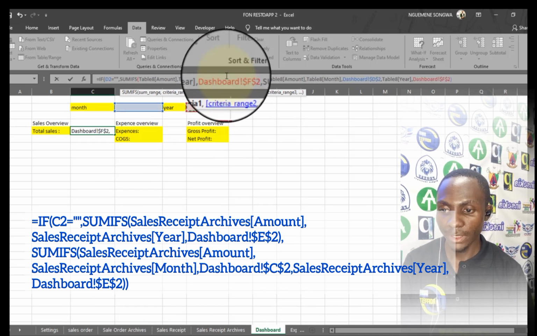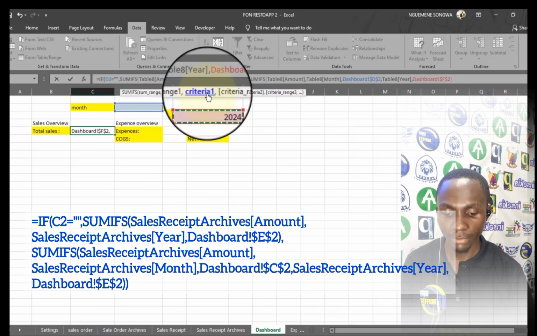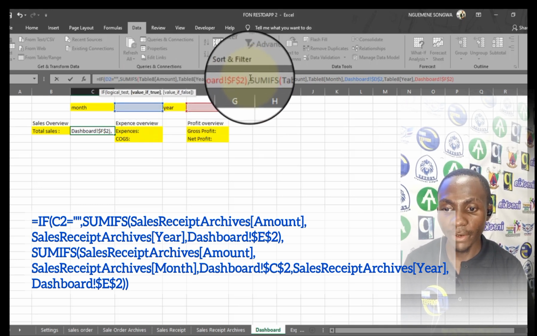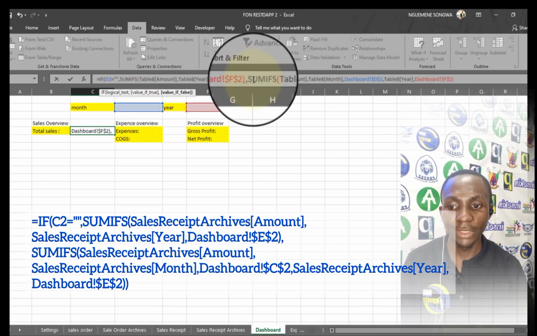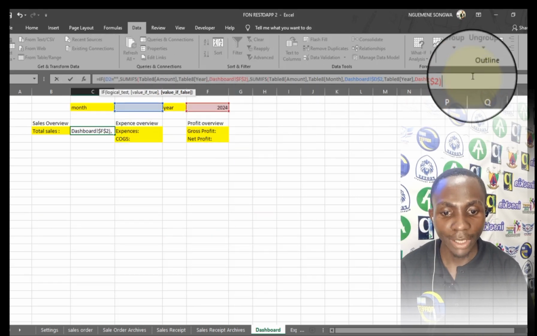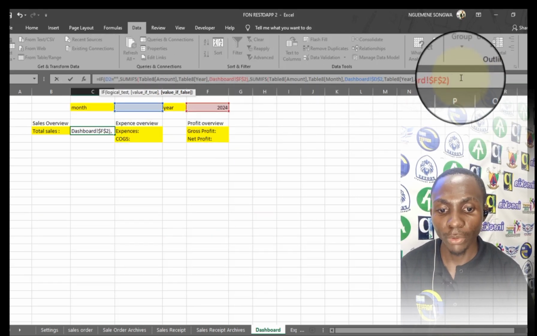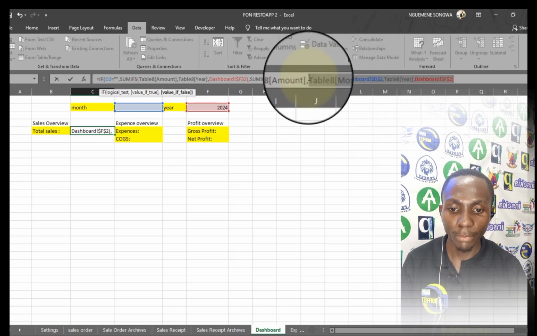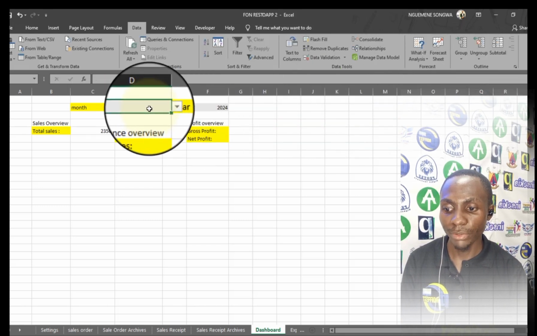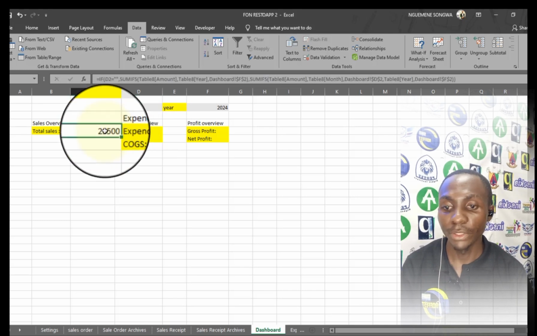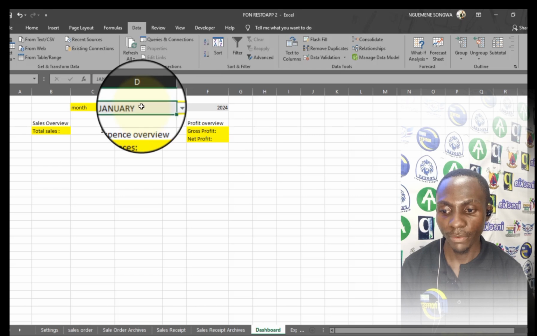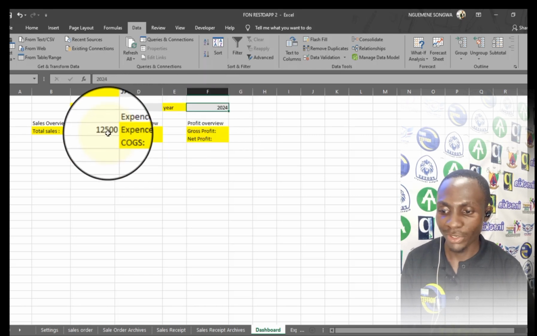So to make it understood, in case there is nothing in this cell, it should sum in terms of the year. So that's my value if true, and my value if false is year and month. That is, in case this cell is not equal to nothing, then it should sum, taking into consideration both the month and the year. From here, I close my bracket and I press the tab key. You see, when there is no month highlighted, it gives the total revenue for this year. But when there is a month highlighted, it gives the total revenue for that month for this year, which is actually what I want.